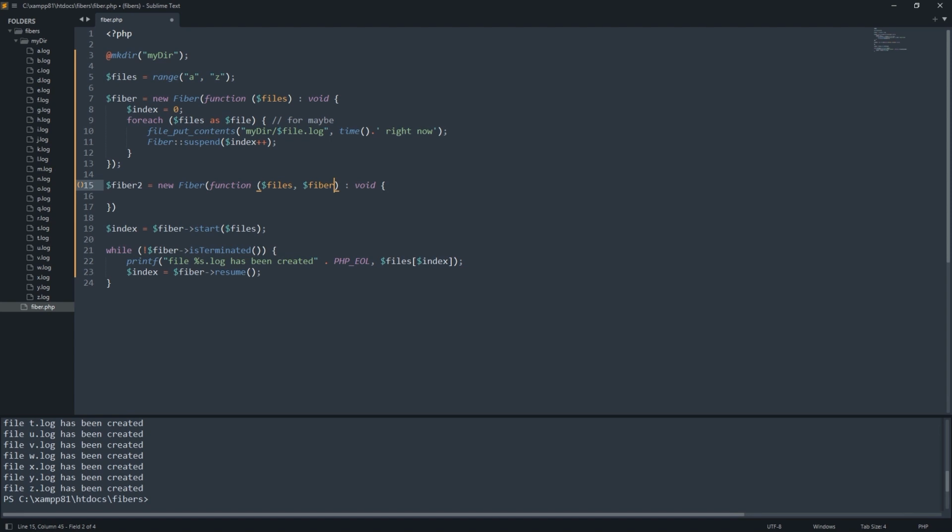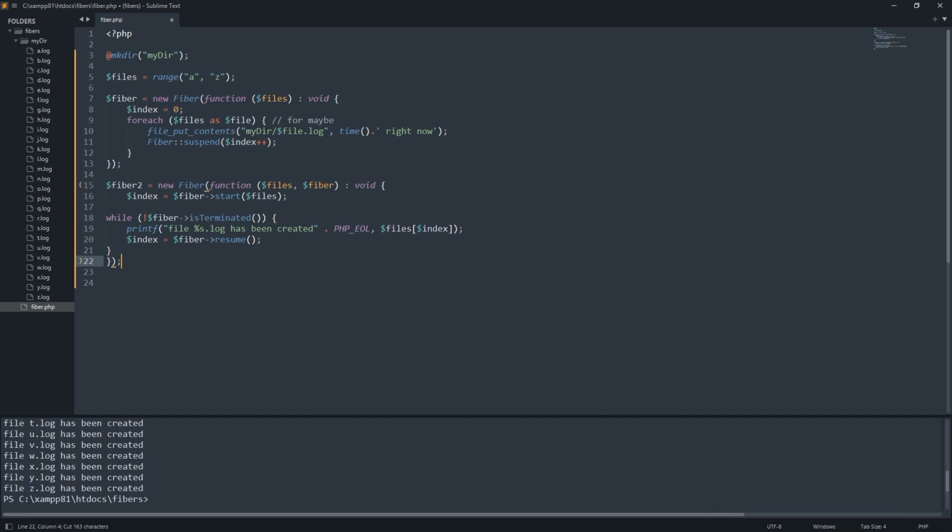The first loop. Too easy. Just need to start the second fiber.